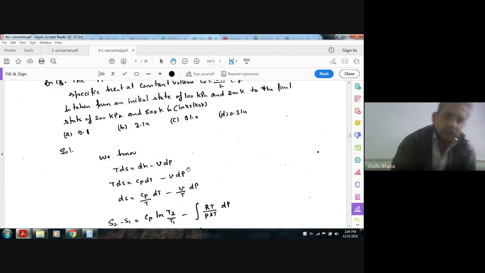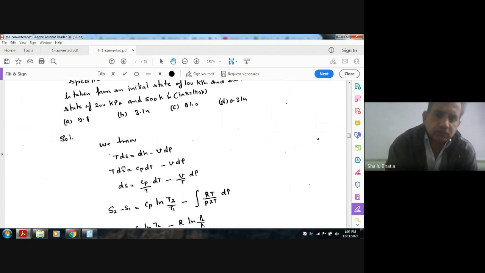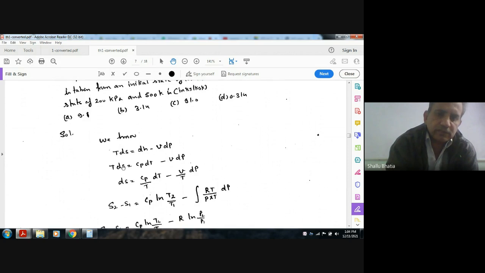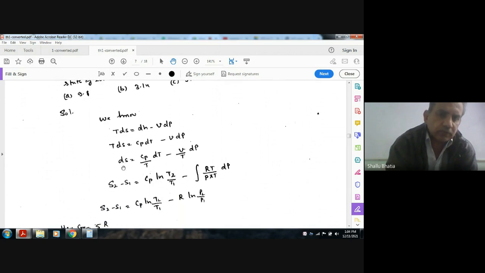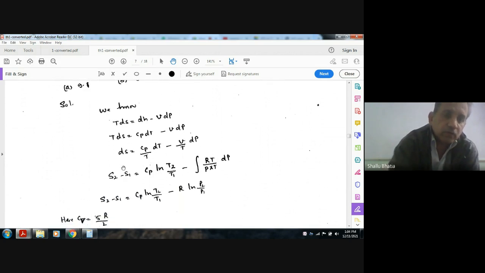It is derived from the first law, that is dQ equals dW plus dU. So we know that relationship. TdS is equal to dH minus VdP. Now putting the value of dH as Cp dT, TdS is equal to Cp dT minus V dP.